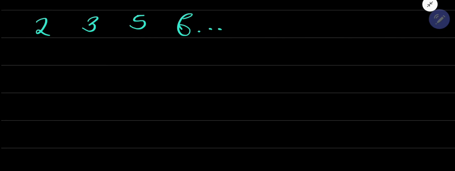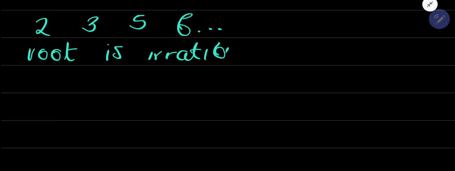Whenever we are talking about Surds, when a root is irrational, it is referred to as a Surd. What do I mean when I say a root is irrational? I simply mean that if you take the square root of 2, it is going to give you a decimal number. It's not the same as the root of 4.